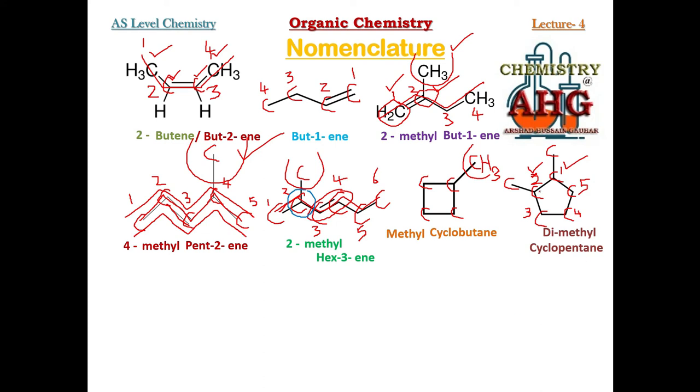You can even start numbering from this carbon. If you give number 1 to this carbon, then you move this way, so this carbon is number 1, and this carbon is number 2. So in either case the name would remain 1,2-dimethylcyclopentane.